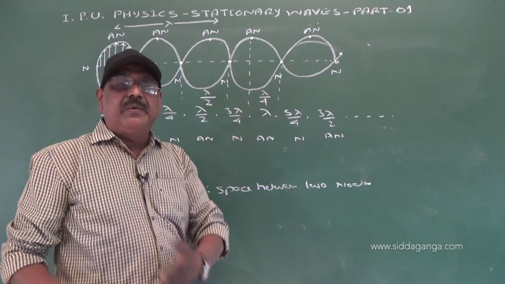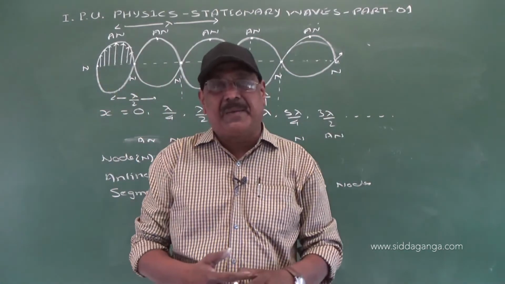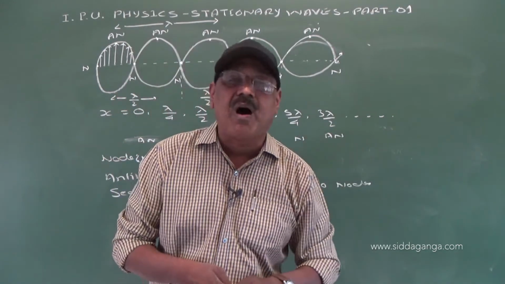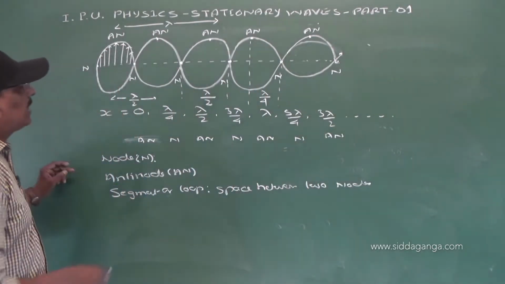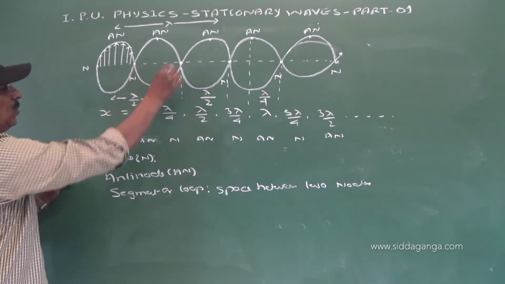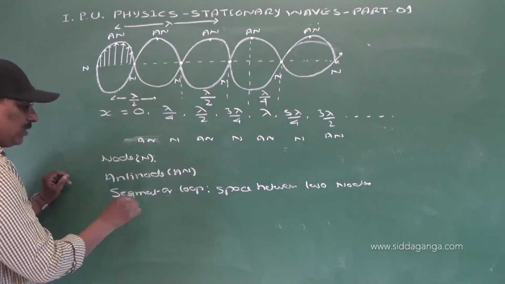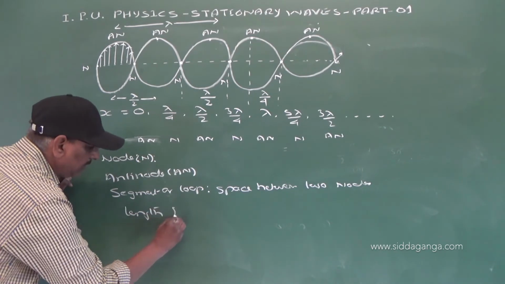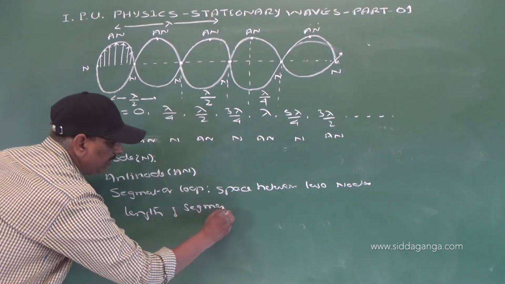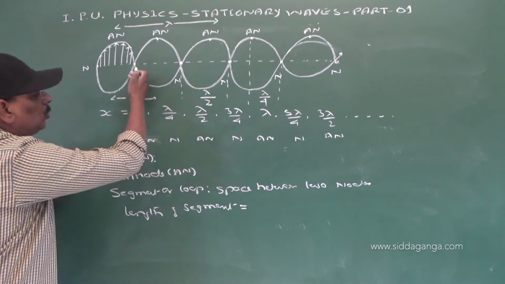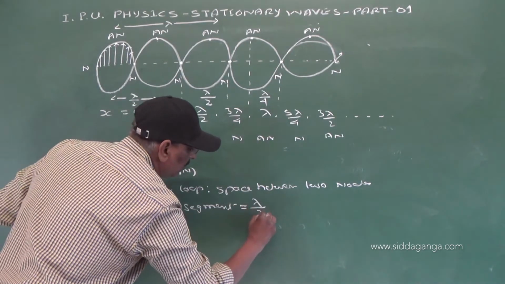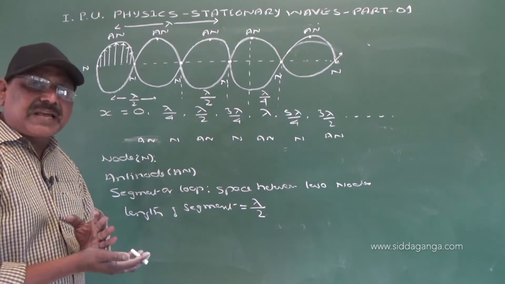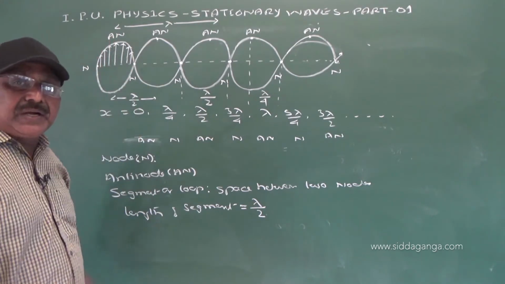Therefore, when a stationary wave is formed in a medium, the medium is divided into several loops or segments. Now, what is the distance between two nodes? This is equal to lambda by 2. So the length of a segment is equal to the distance between two nodes, which is lambda by 2.